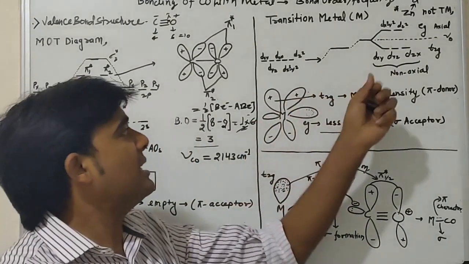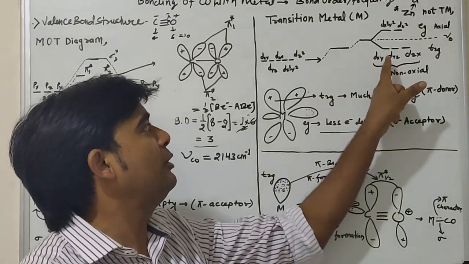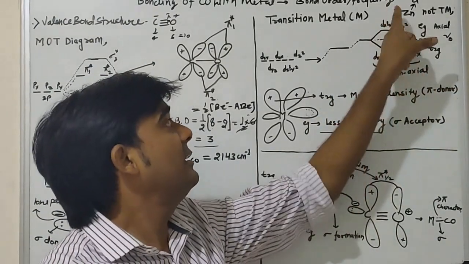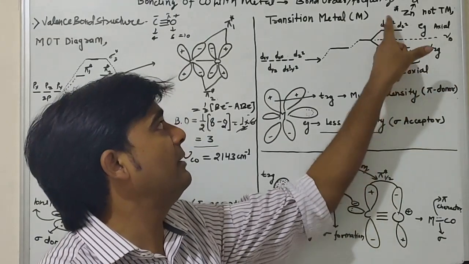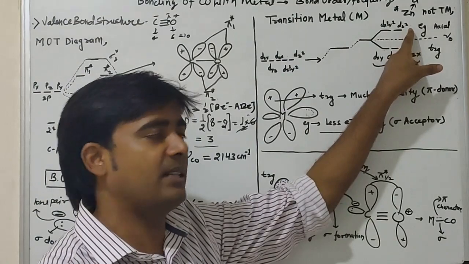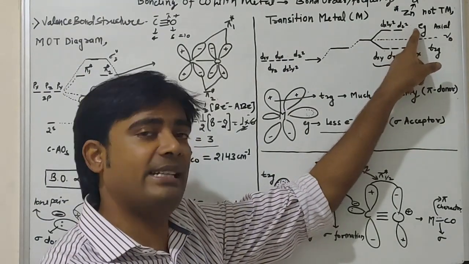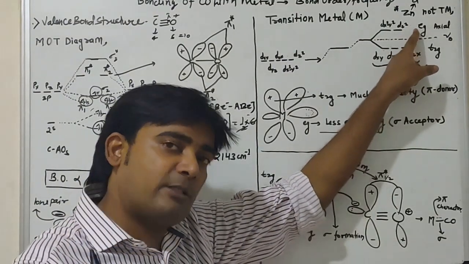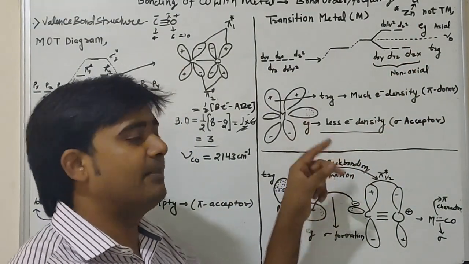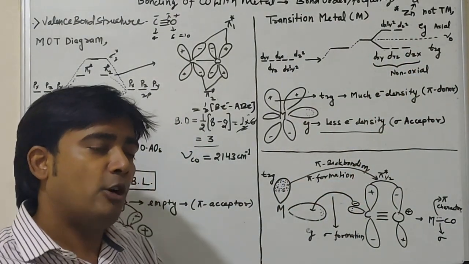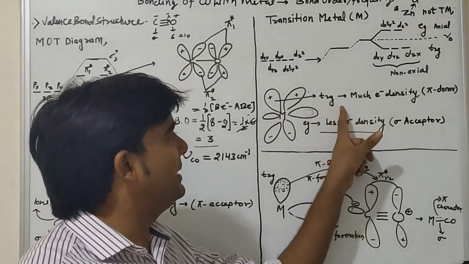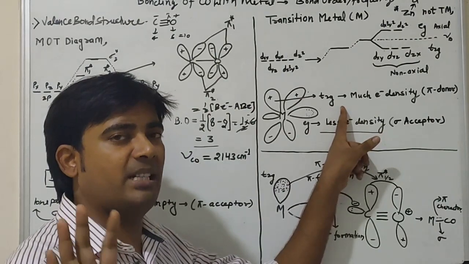Because if you have some electron density, first of all you put electron density in these orbitals, and after filling these, you transfer the electron density to EG orbital. So EG orbital is always less in electron density as compared to T2G orbital. So EG orbital is electron deficient, and T2G orbital always has much more electron density.